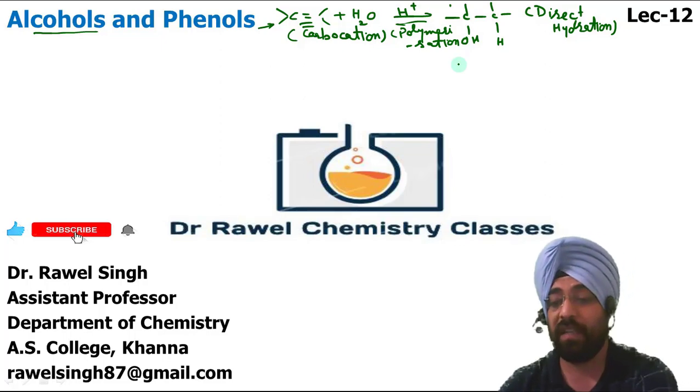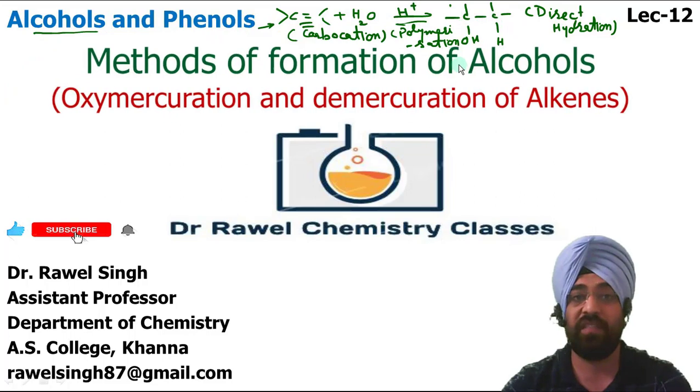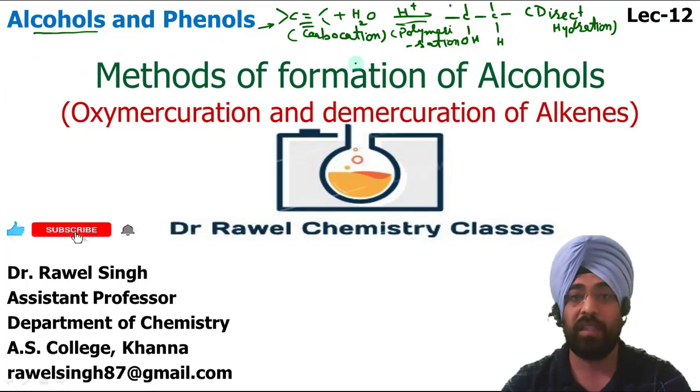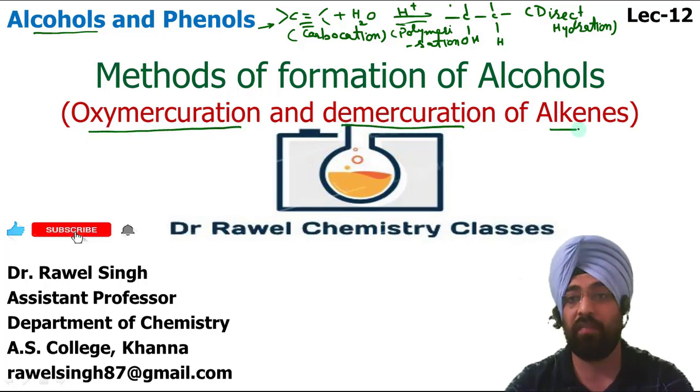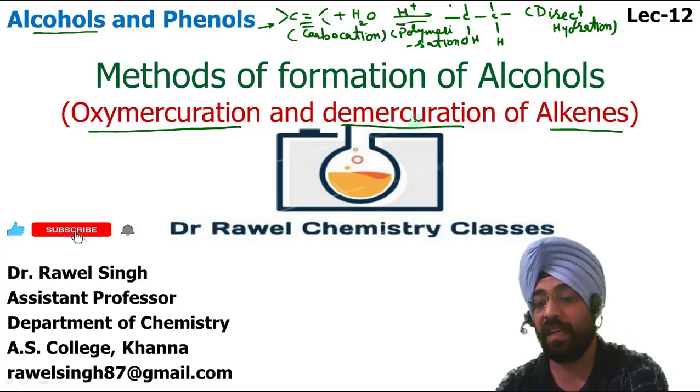So that's why we need alternative methods by which we can prepare alcohols from these alkenes, and one such very important method is oxymercuration and demercuration of alkenes. This is commonly called the oxymercuration-demercuration reaction. Let us first see the advantages of this reaction. The main advantage is that this reaction occurs under milder conditions.